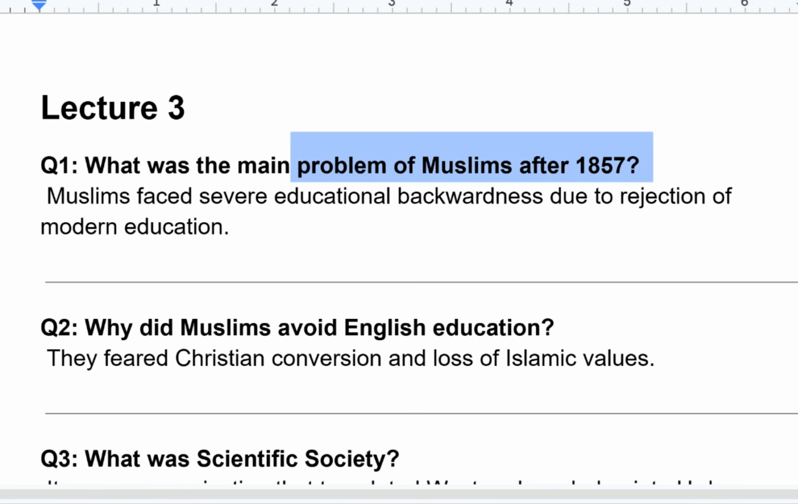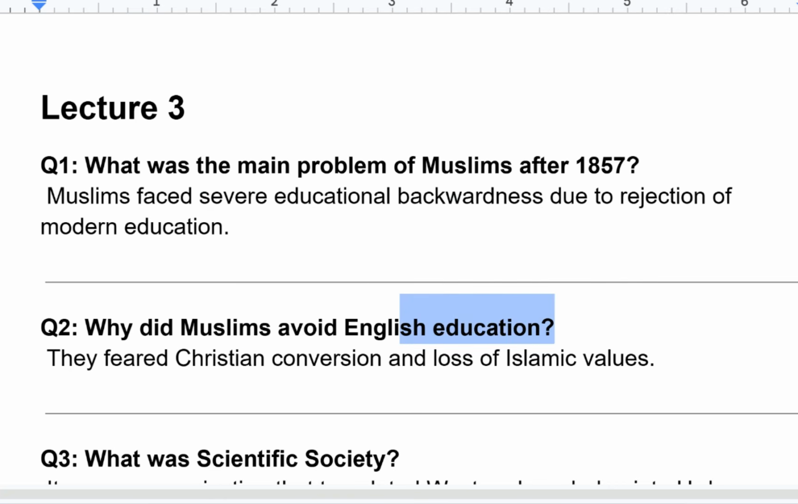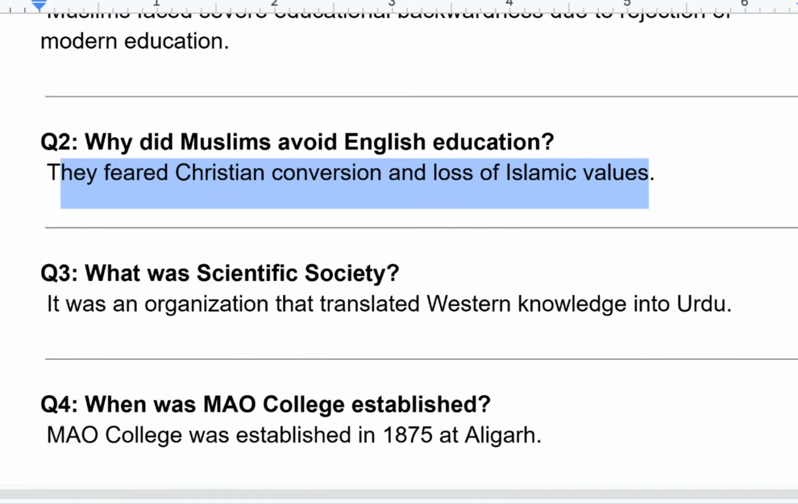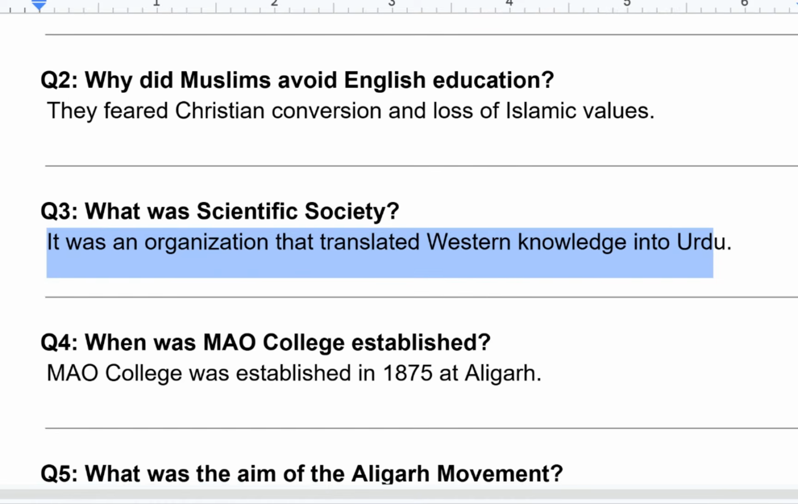What was the main problem of Muslims after 1857? Muslims faced severe educational backwardness due to rejection of modern education. Why did Muslims avoid English education? They feared Christian conversion and loss of Islamic values. What was Scientific Society? It was an organization that translated Western knowledge into Urdu.